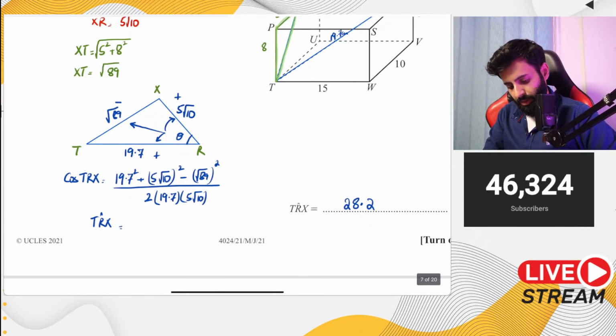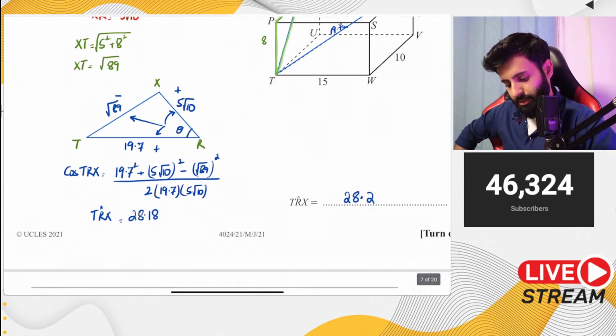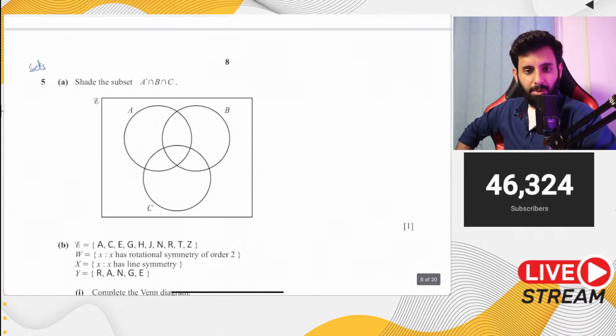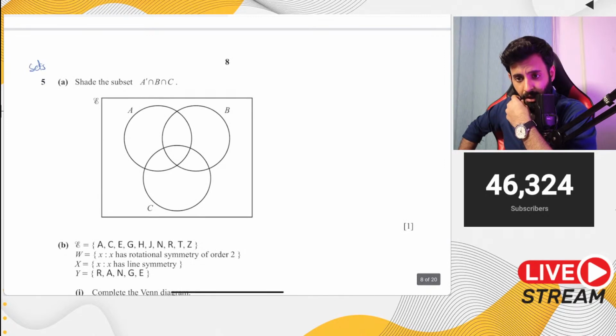28.18 was coming after taking the cos inverse, but then if you round it off correct to 1 decimal place, since it's an angle, all angles are given correct to 1 decimal place. Remember that it says so in the question paper.